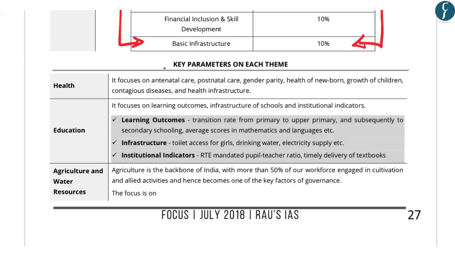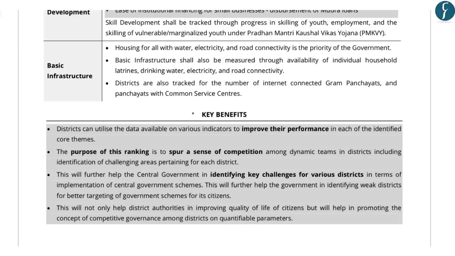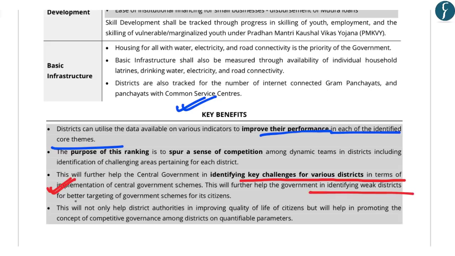Further, we also discussed in detail the key parameters on each theme. And finally, we also mentioned certain key benefits of this aspirational district program, where we said that these districts can utilize this data to improve their performance in each identified core theme, that is those 5 important areas. This ranking of districts will help the central government in identifying key challenges for various districts in terms of implementation of central government schemes, and this will further help the government in identifying weak districts for better targeting of government schemes for its citizens.